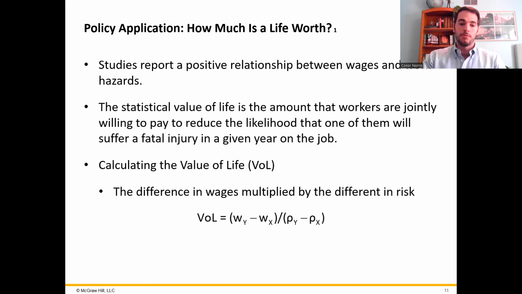But now taking more money for a riskier job implies the opposite as well, that each worker at that first firm, the relatively more safe firm, will be willing to give up $8,700 to reduce the chance of death by 0.001. And because there are 1,000 workers at both firms, those 1,000 workers at the first firm are willing to give up a total of $8.7 million to save one human life. So we can use that as the estimate of value of human life and say that workers are willing to pay $8.7 million to save one life.